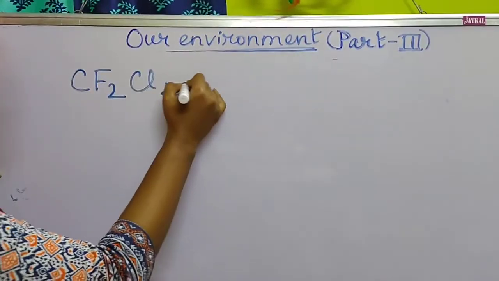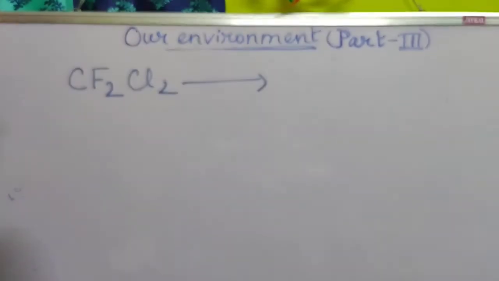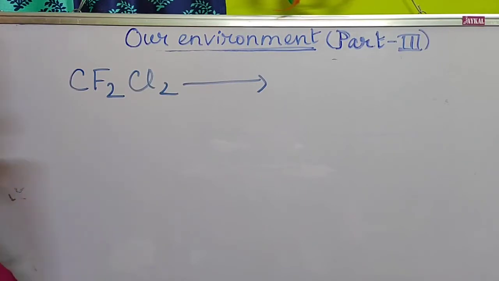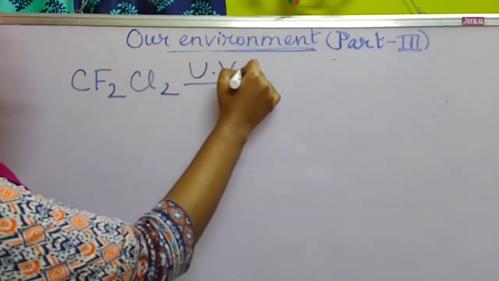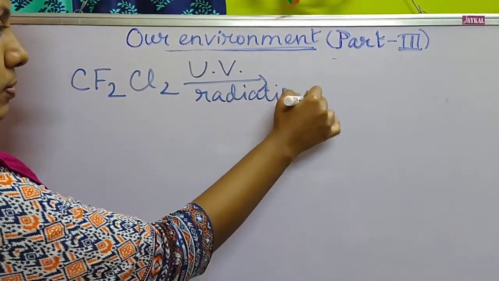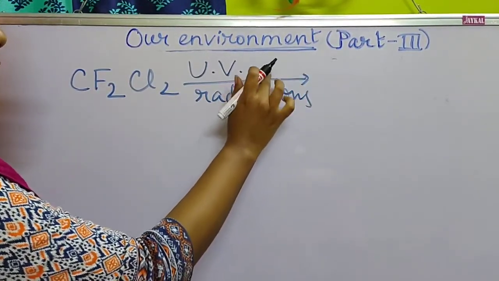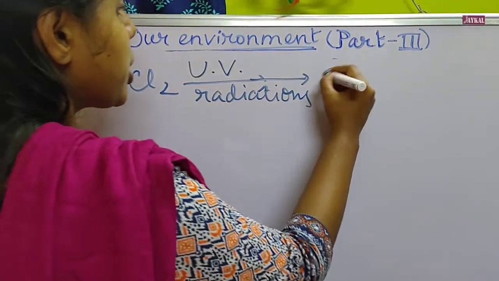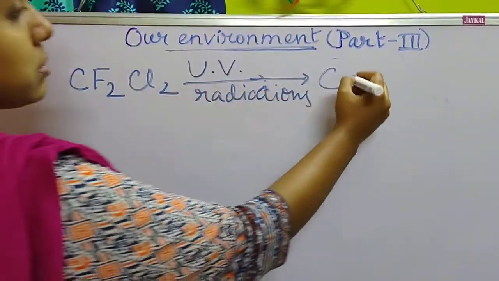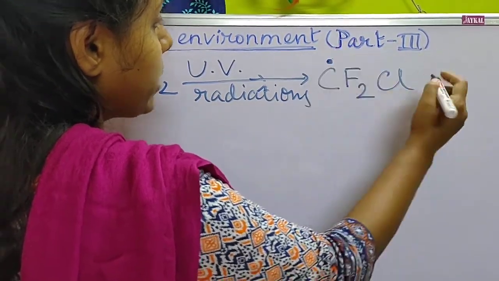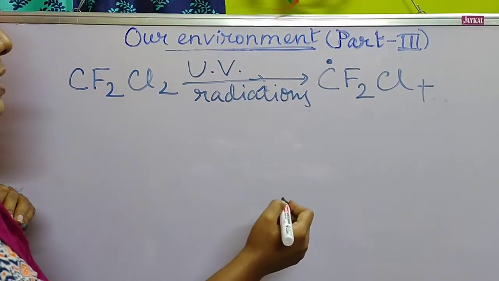As I have told, whenever the amount of pollutants like chlorofluorocarbons increases in the atmosphere, they will absorb more UV radiations, and by absorbing UV radiations, they will be broken, or form two free radicals in this way.